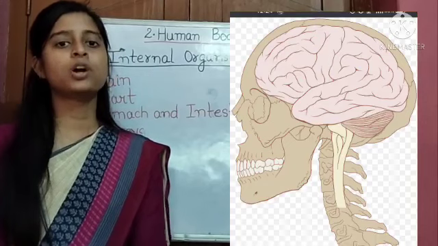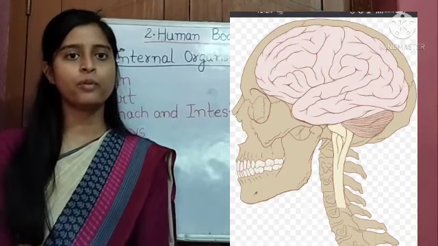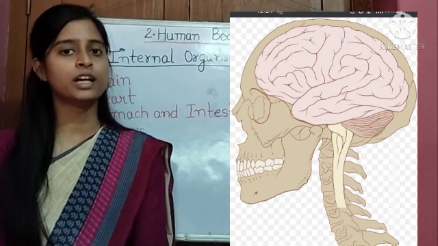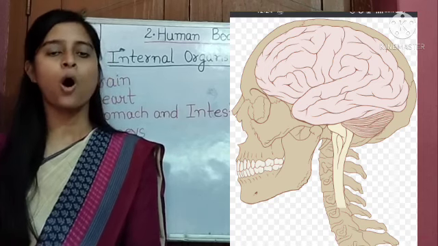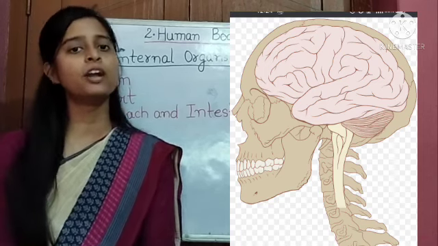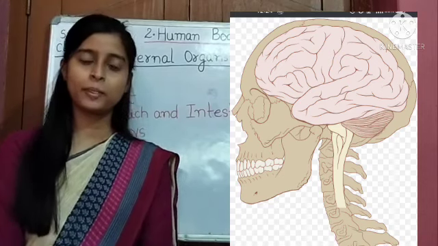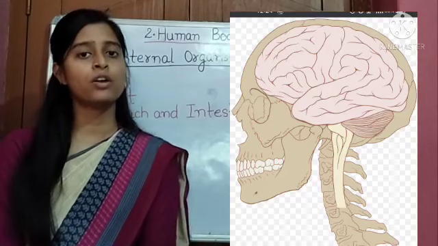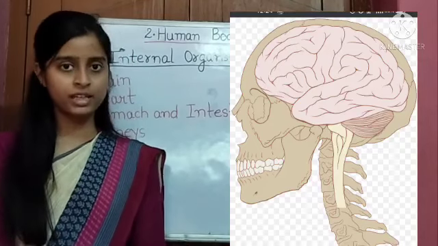Like if we touch a hot pan, our brain sends a message: do not touch it because it is hot. It may burn our hand. So the brain sends messages to our body.